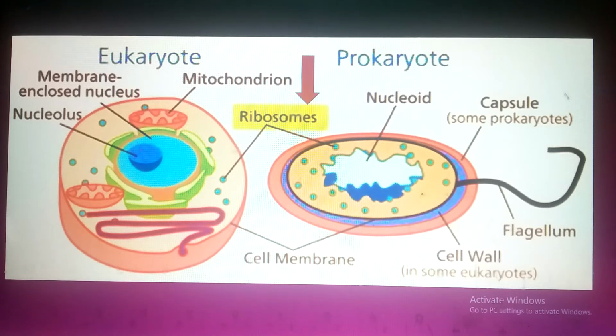Ribosome is present in both prokaryotic and eukaryotic cells. In the eukaryotic cell, ribosomes are found directly in the cytoplasm as well as attached to the endoplasmic reticulum for protein synthesis. But in the prokaryote, ribosomes are just present in the cytoplasm because prokaryotic cells lack the endoplasmic reticulum. If you don't know about the structure of the prokaryotic and eukaryotic cell, you must visit my lecture about it.